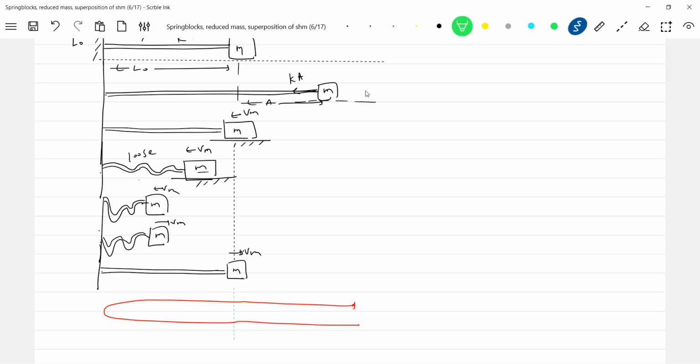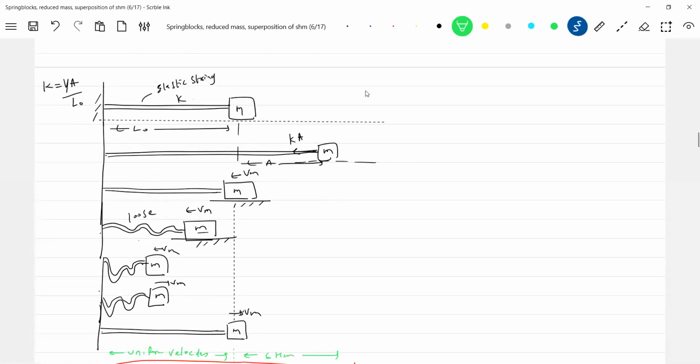So you should call this uniform velocity. This is SHM. Okay, this is what happens. If it is a spring, then again the left part will also be SHM. Fine. So you have to be very, very careful.